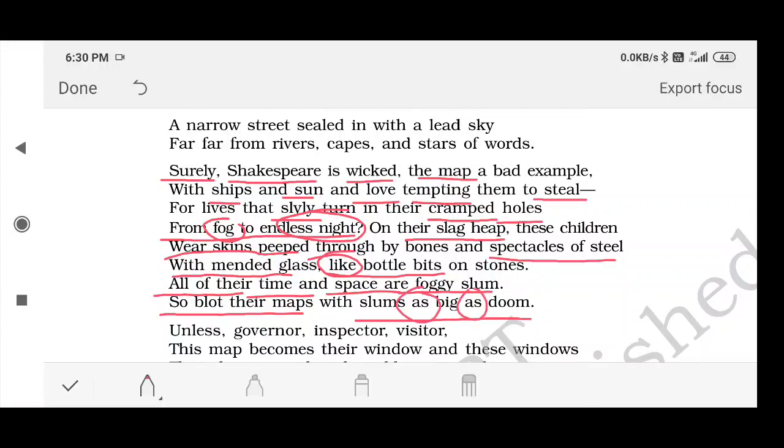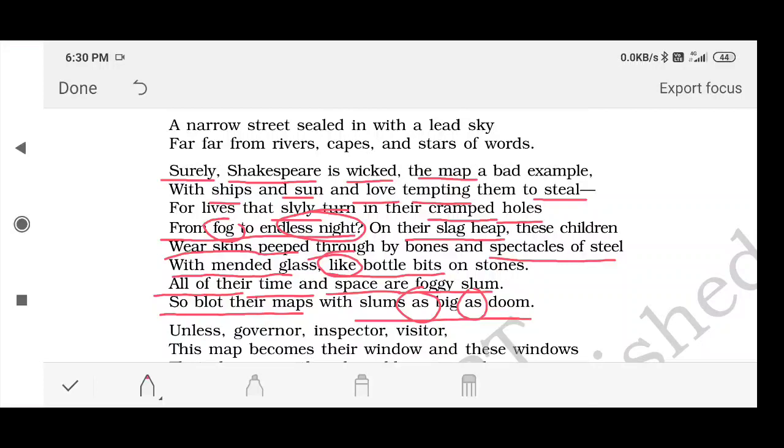And I have already told you that as and like show simile. SIMILE. Again simile is used here, with slums as big as doom. As big as doom here means that please show them a world that is their world, and it should not be mistaken by anybody, because their world is full of deprivation, sufferings, hunger and starvation.